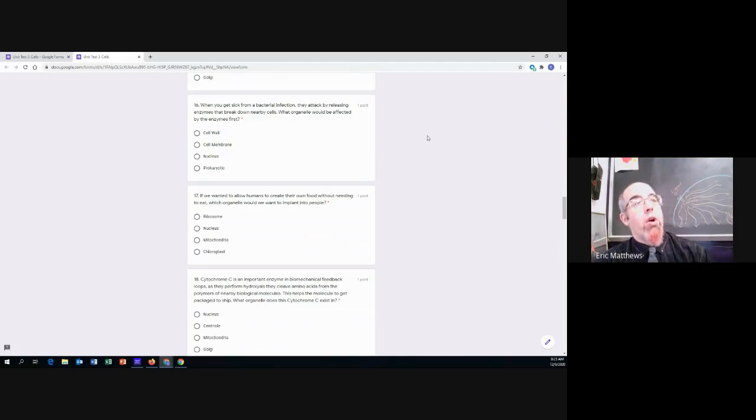Number 16, when you get sick from a bacterial infection, they attack by releasing enzymes that break down nearby cells. What organelle would be affected by those enzymes first? Would it be a cell wall, a cell membrane, a nucleus, or prokaryotic? Which one would be affected by the bacteria enzymes first when they attack to break down nearby cells?